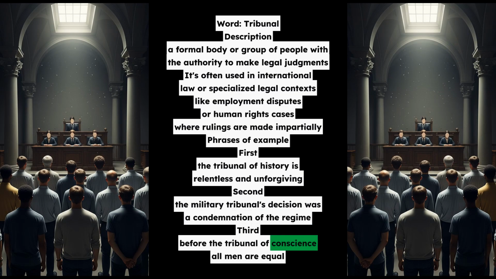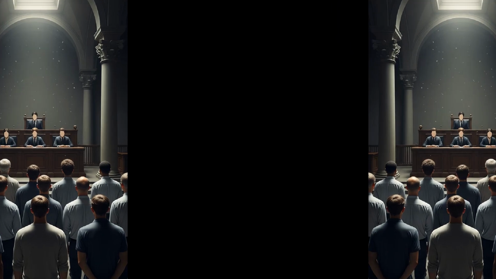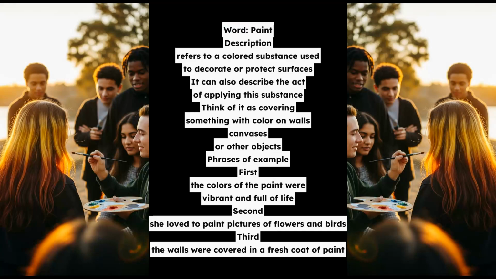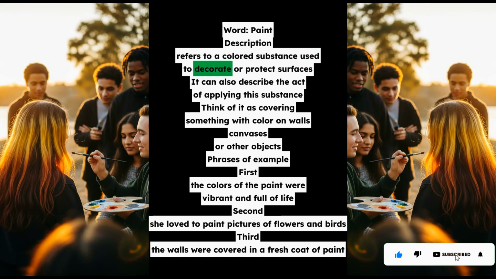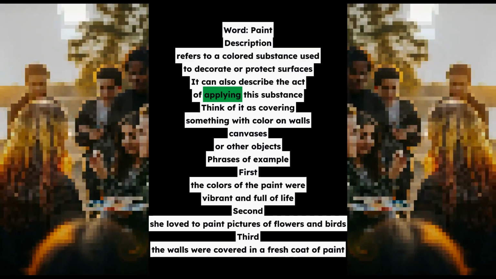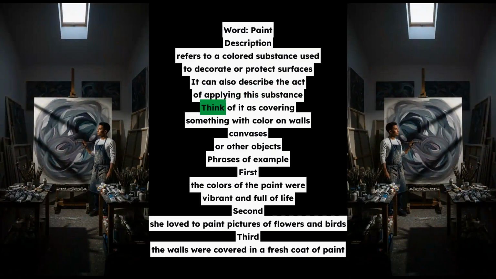Word: paint. Description: refers to a colored substance used to decorate or protect surfaces. It can also describe the act of applying this substance. Think of it as covering something with color on walls, canvases, or other objects.